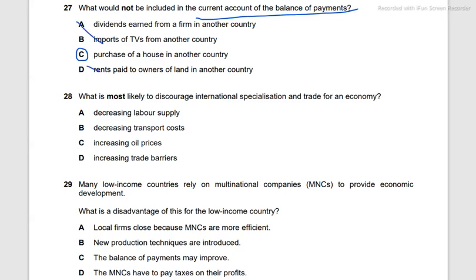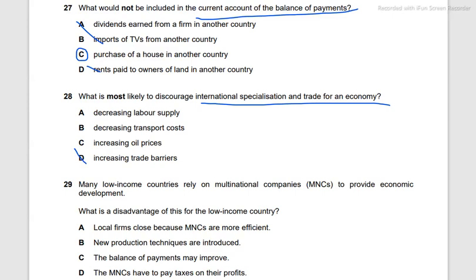What is most likely to discourage international specialization in trade for an economy? Decreasing labor supply, decreasing transport costs, increasing oil prices, and increasing trade barriers. The discouragements and the barriers for international trade are always these trade barriers, which are import quotas, import tariffs, embargoes, all these things.